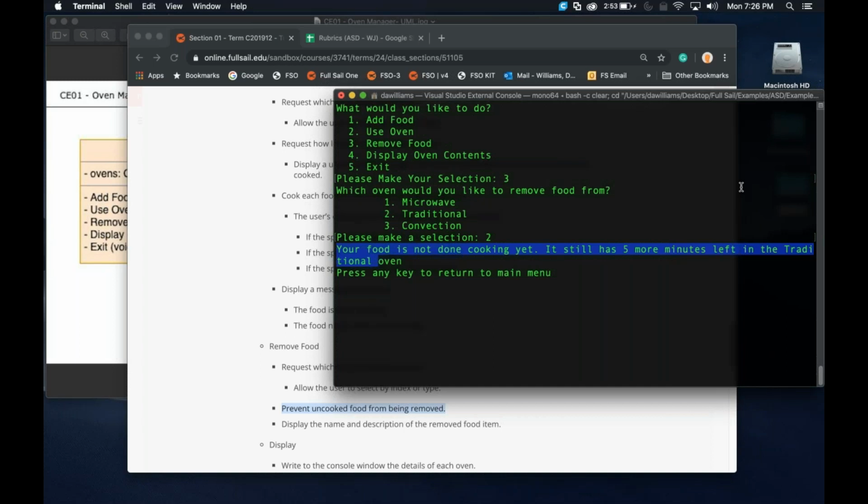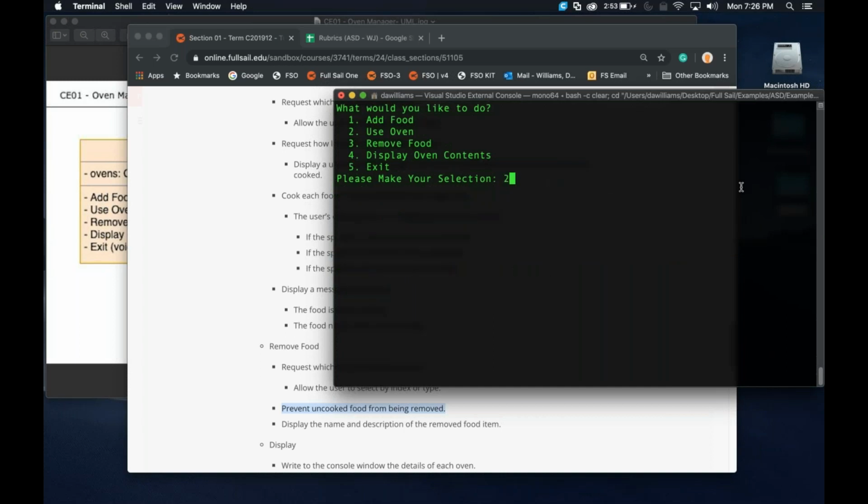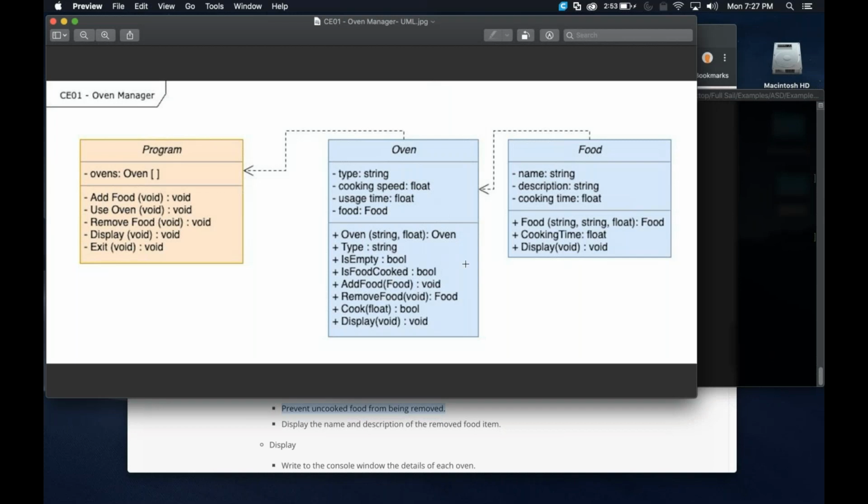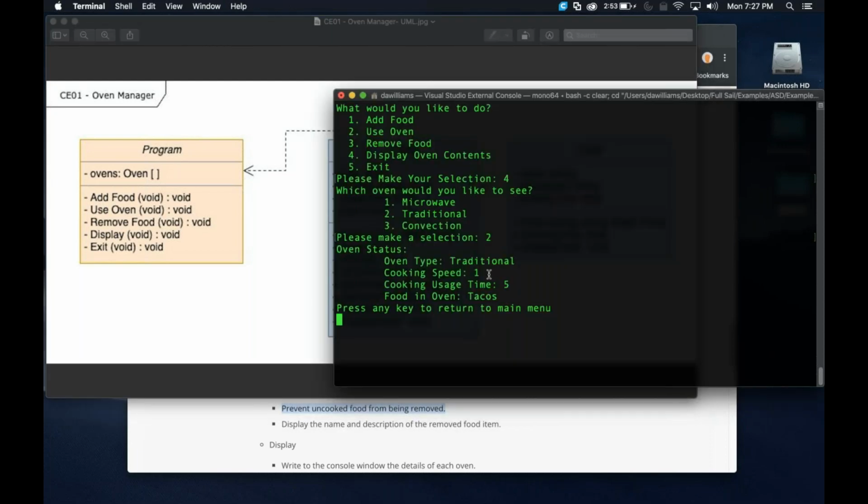All right, so let's go ahead and use the oven again. Actually, let's do one more thing. Let's display that oven contents. So I'm going to do 4. I'm going to peek inside that traditional oven. And if you notice here, food in the oven: tacos, cooking time is 5 minutes. There is one thing that I probably would add to this, and I suggest you add to this, and that would be in the display method for the food, the amount of time actually needed to cook. So somewhere in here, I would say tacos needs 10 minutes to cook, and it's only had 5 minutes, right? So I would kind of put those.